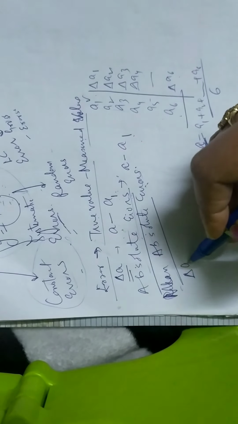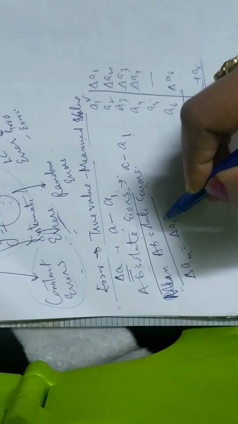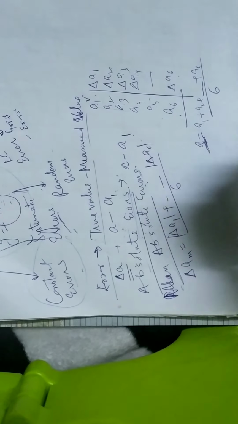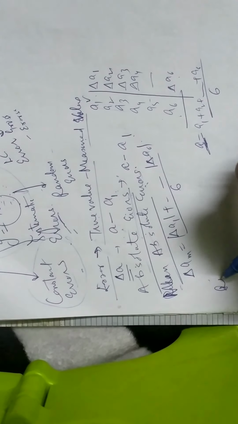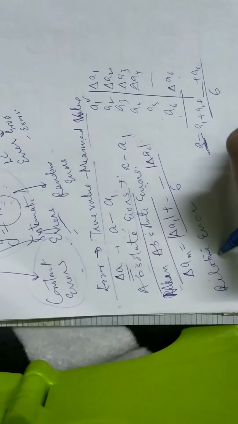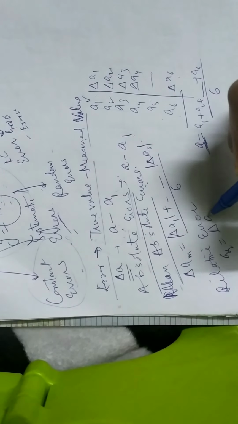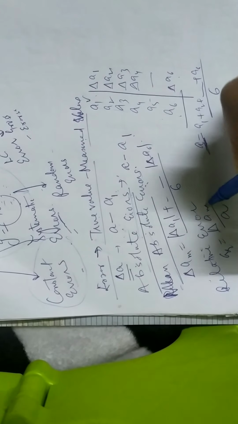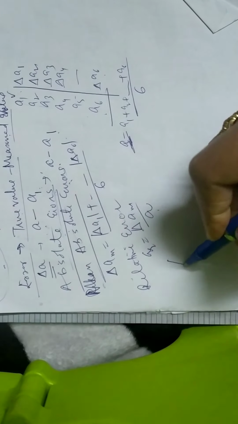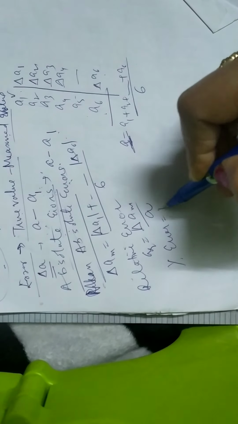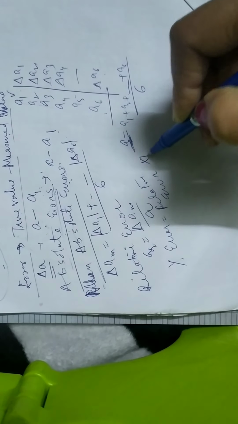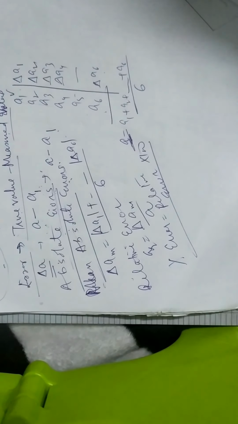So it is denoted by delta A M, which is equal to mod delta A1 and so on up to mod delta A6, divided by 6. This is your mean absolute error. Next is your relative error. Relative error is given by A R, which you can write as delta A M over A. So it is the ratio of mean absolute error to the true value. Then there can be percentage error. Percentage error is just relative error multiplied by 100.